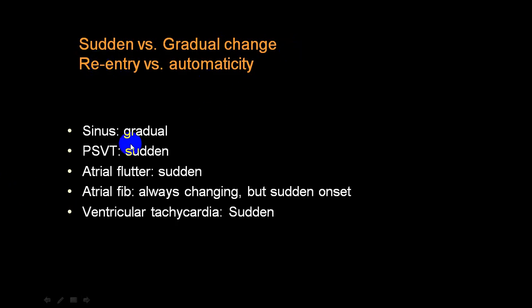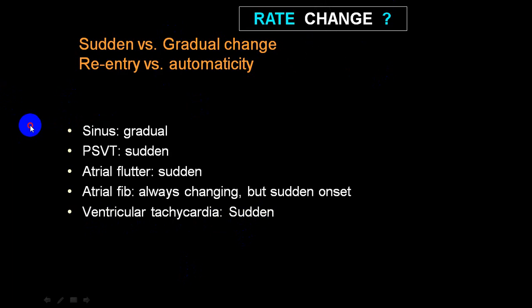How does it start? In sinus, usually it starts gradually. In paroxysmal supraventricular, onset is sudden. In atrial flutter, it is always sudden. While in atrial fibrillation, it is changing. It may be slow, it may be fast. But by and large, the onset is sudden. While in ventricular tachycardia, it is always sudden. So this is onset. And when you terminate, it will depend upon how it terminates. It may be rapid or it may be slow.